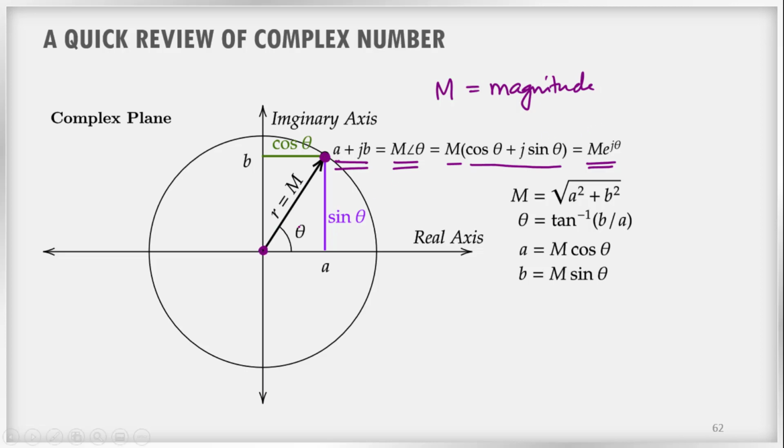In the previous case it was 1, but it won't always be 1, so you have to incorporate that m in the equations. m can be found using the Pythagoras theorem, root of a square plus b square. Angle theta can be found using tan inverse of b by a, which we have already learned in school. a is equal to m cos theta and b is equal to m sin theta. So this is a quick review of complex numbers which we have already learned in school.